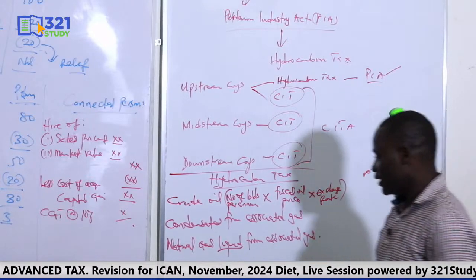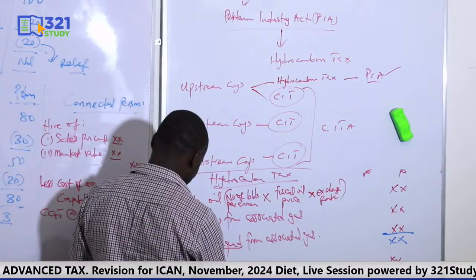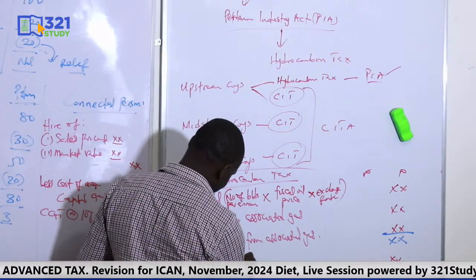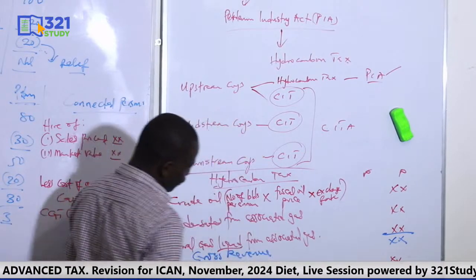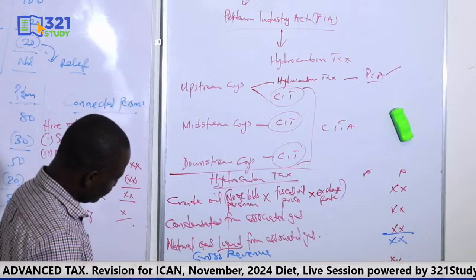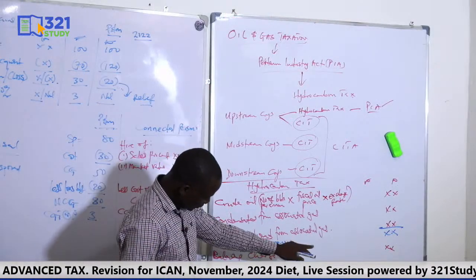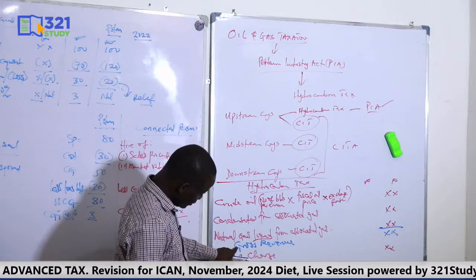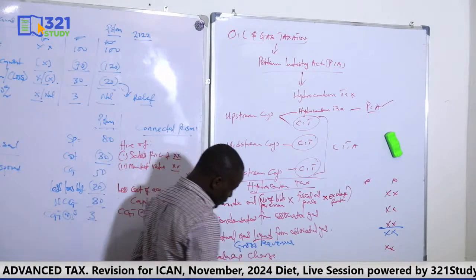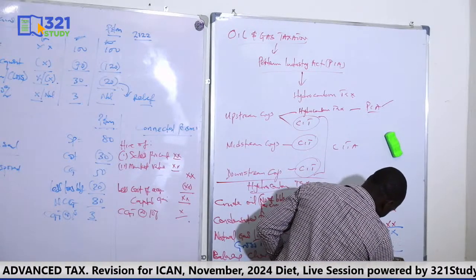These three are what is known as gross revenue. Remember what you need gross revenue for. Use it for CPR limits. So these three, crude oil, condensate, and natural gas liquid, will give you the gross revenue. Then when you have your gross revenue, you add the balancing charge to get your maybe total income.